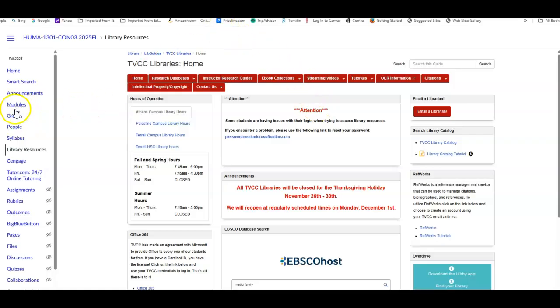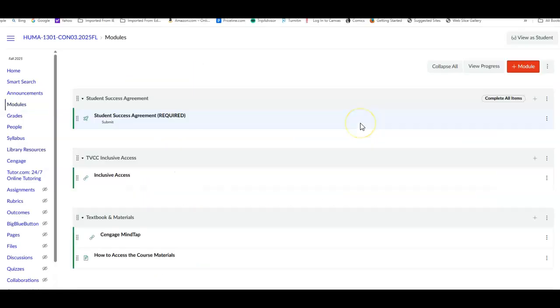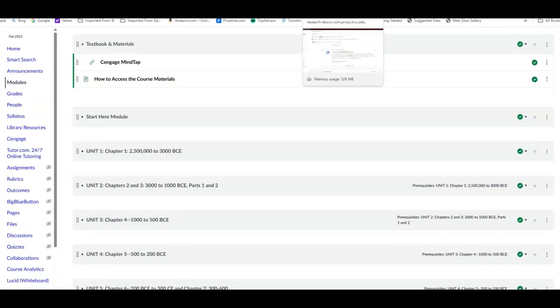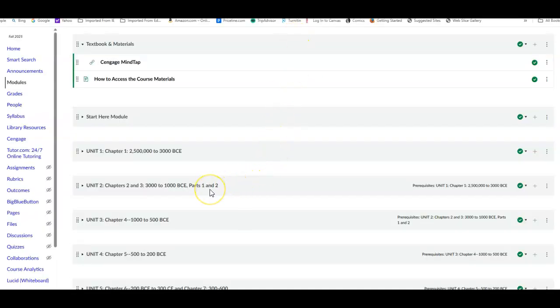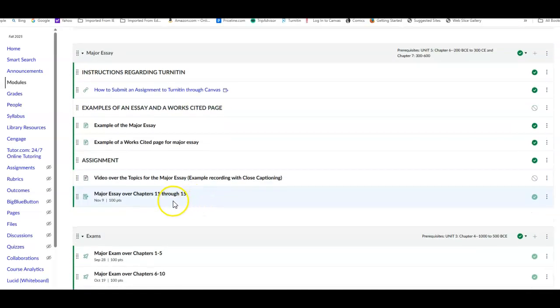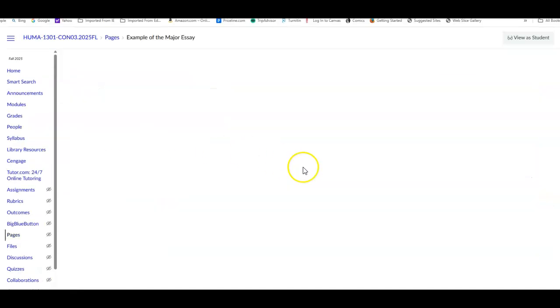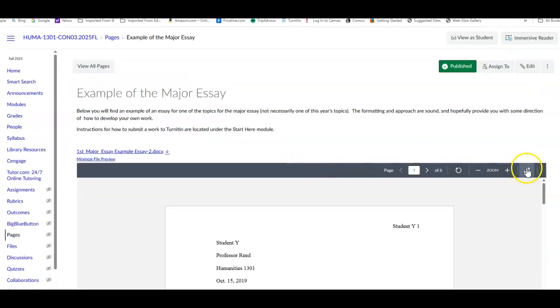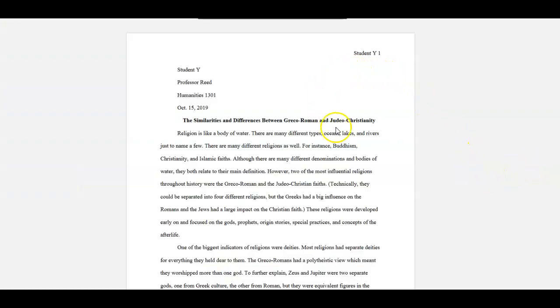So when you're looking at the topics, one more time, under the modules, it's supposed to have jumped in. The essay is here. The video is going to go here. I have an example of a major essay. It's not over the same topic, but this is where we're going to talk about MLA formatting very quickly. MLA formatting means that you double space your essay. You have actual paragraphs, which means you tab over for every paragraph. You do not put extra spaces between the paragraphs.